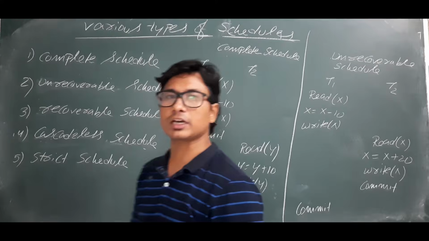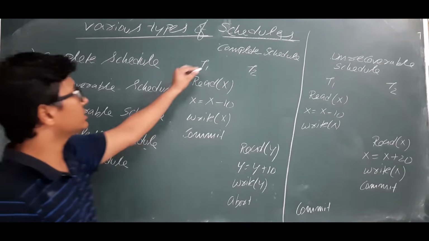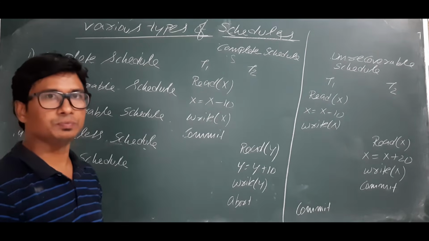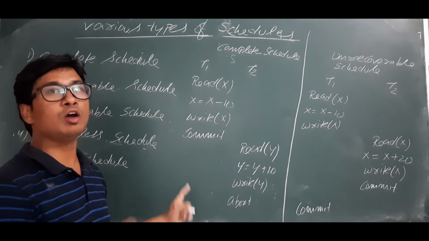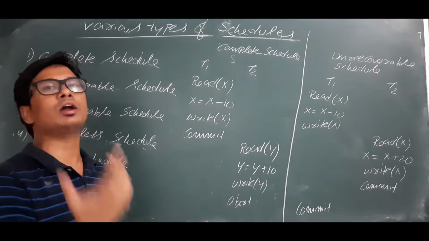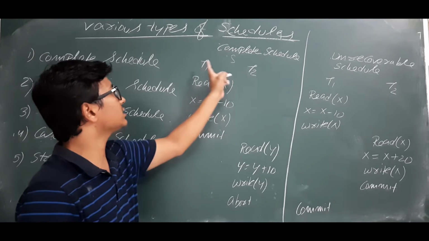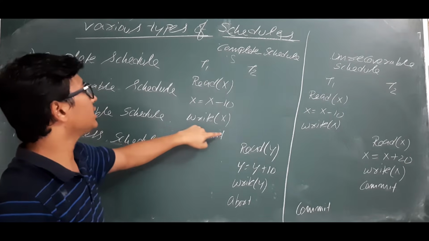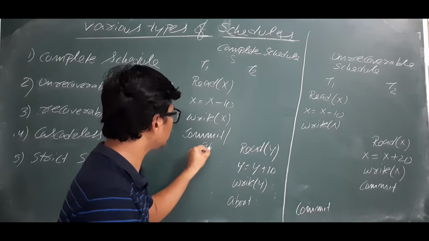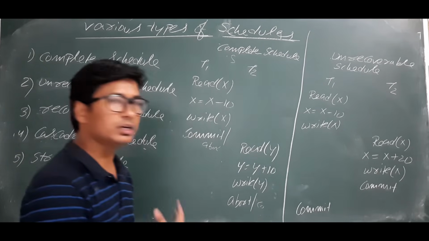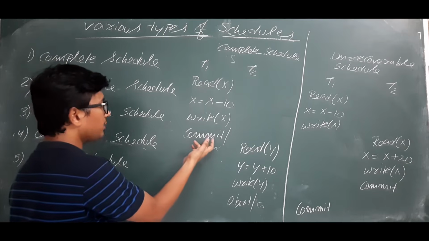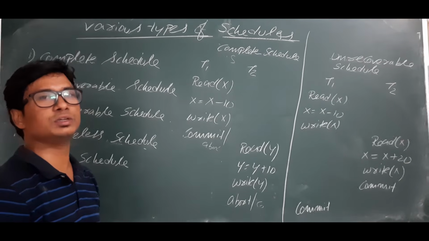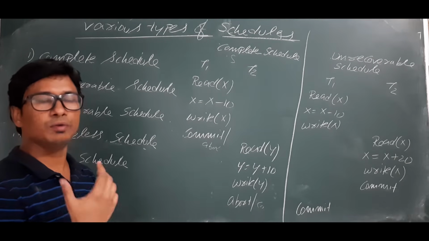When can we say a schedule is a complete schedule? Let's take this example. A schedule S consists of two transactions, transaction 1 and transaction 2. In each transaction, the final operation should be either commit or abort. The final operation should be either commit or abort for both the transactions. Then I can say that that schedule is a complete schedule. I hope you have understood what is a complete schedule.